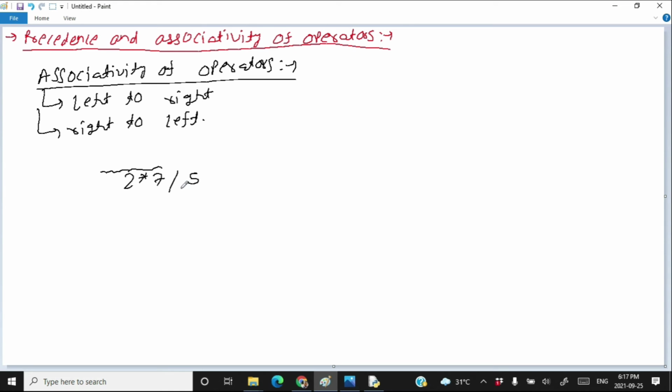So the division operator will not execute before the multiplication operator, because on the left of division there is the same level of calculation, but on the left of multiplication there is none. Therefore the multiplication operator will execute before the division operator.